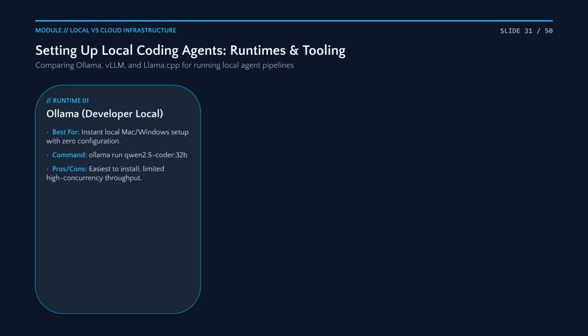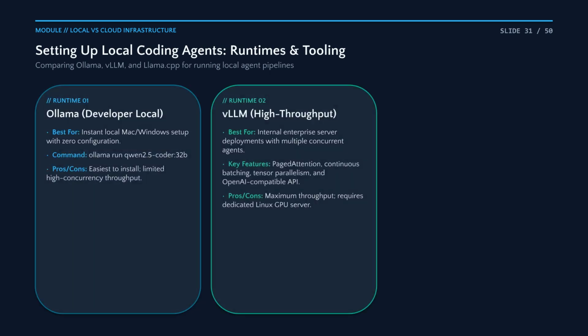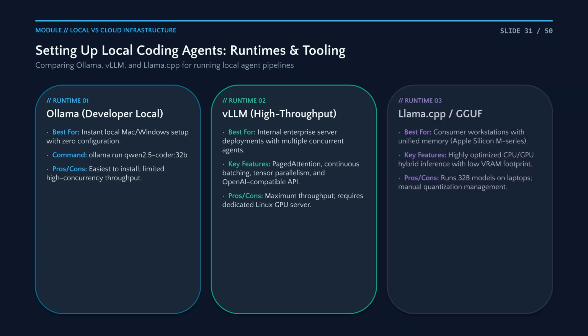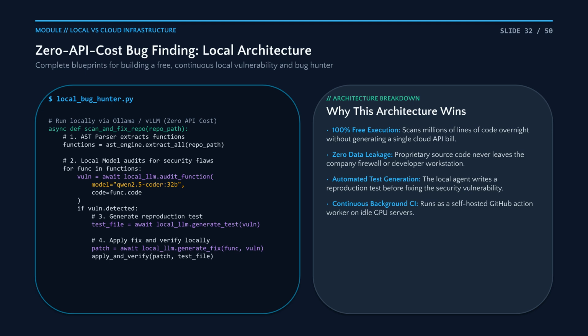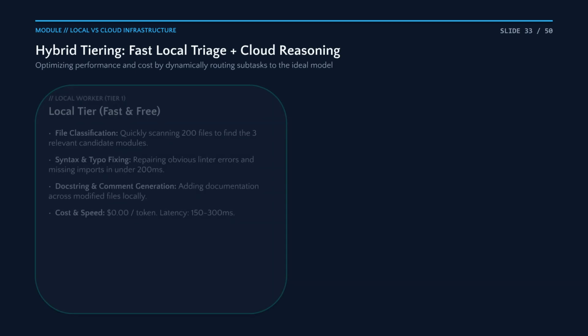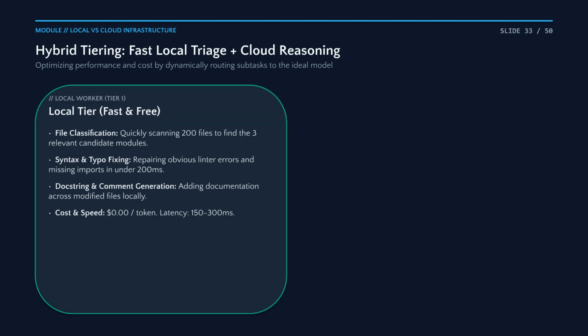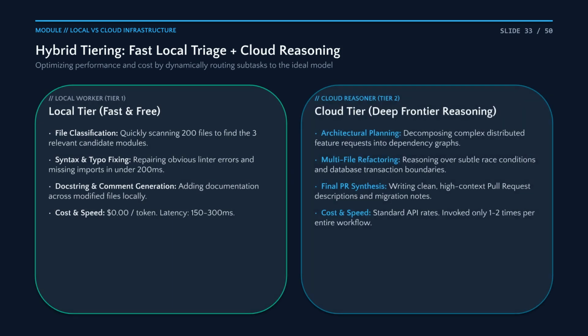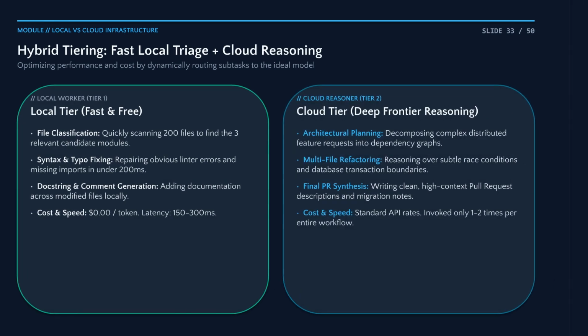Ollama is unbeatable for quick setup, while VLLM handles high-throughput enterprise needs. Llama.cpp offers a great balance for local laptops. You can build a completely free, continuous bug hunter. This architecture parses functions locally, audits them with an open model, and automatically verifies fixes with tests, all behind your firewall. Maximize performance and cost efficiency with hybrid tiering. Use free local models for common linting and search tasks, and reserve cloud frontier models for complex architectural reasoning.